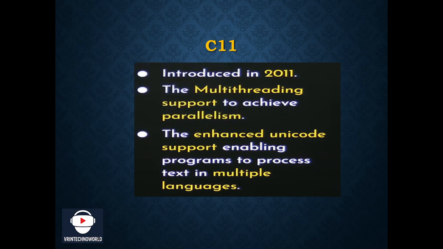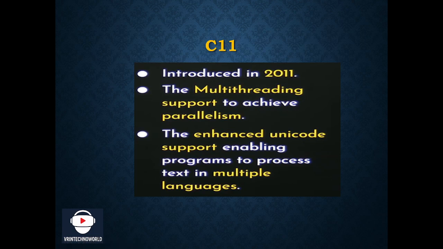But after the evolution of C99, we had the next version that was known as C11. It was introduced in 2011, and that is why the name was C11. The main feature supported by C11 was multi-threading, because by launching the multi-threading concept, we could achieve parallelism.